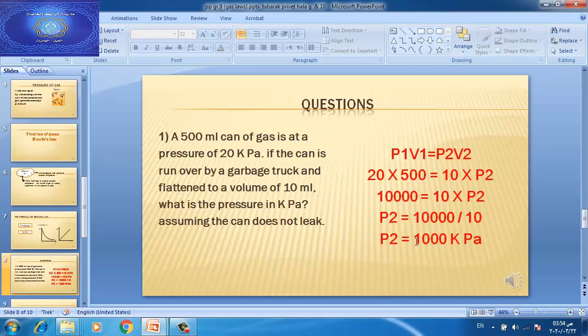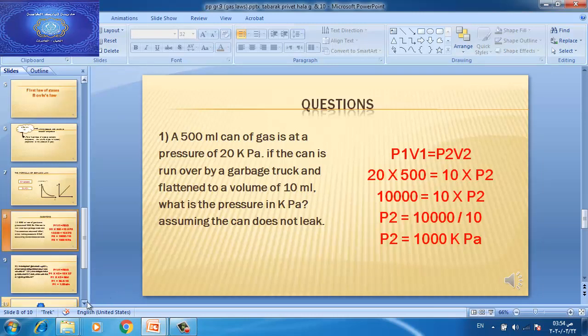See in this question, the first pressure was 20 kilopascal and the volume 500 milliliter. When the pressure becomes 1000, when the pressure increases, see what happened to the volume? The volume decreases. So it proves the inverse proportionality between pressure and volume. Second question.